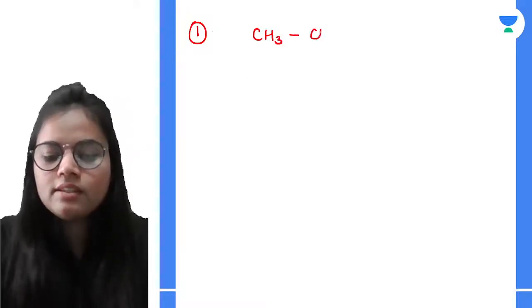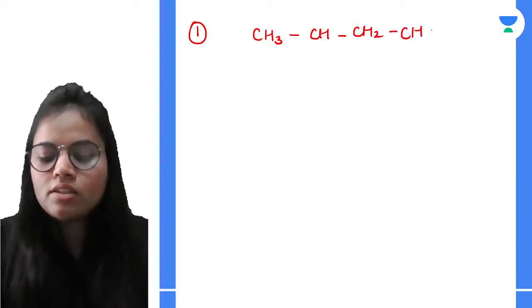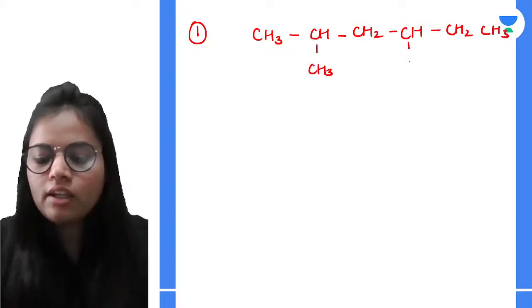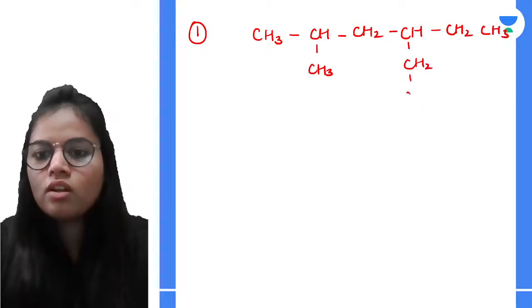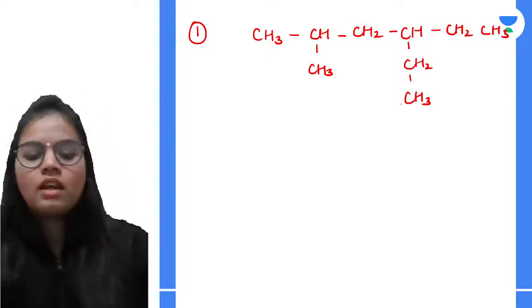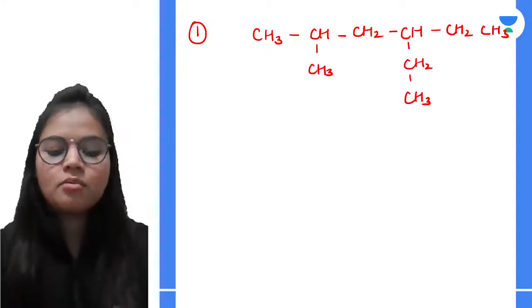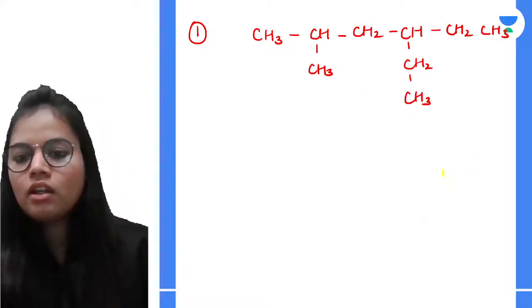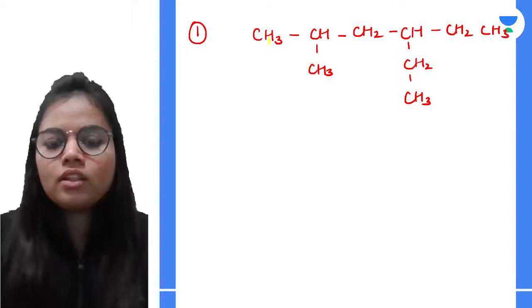it is CH3, CH, CH2, CH, CH2 and CH3. Over here I am having CH3, CH2, CH3. Now see students, this is my one structure. See, what are the things possible?